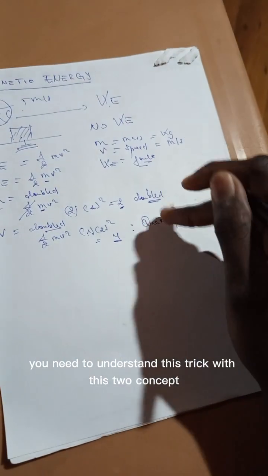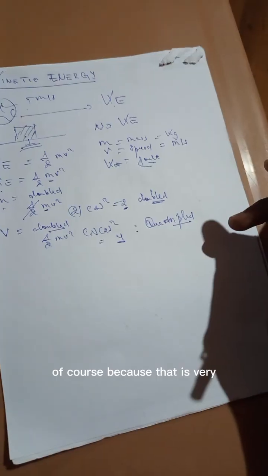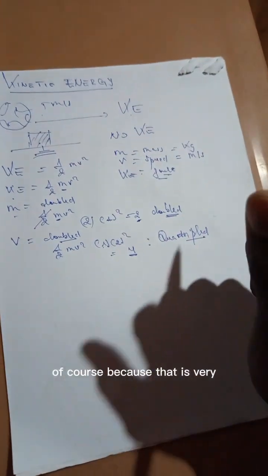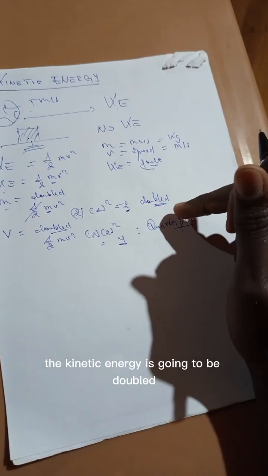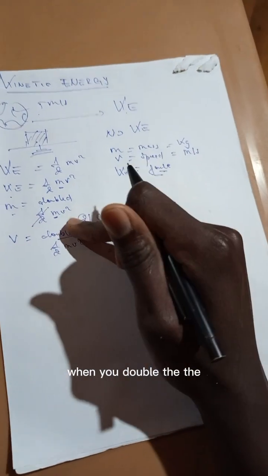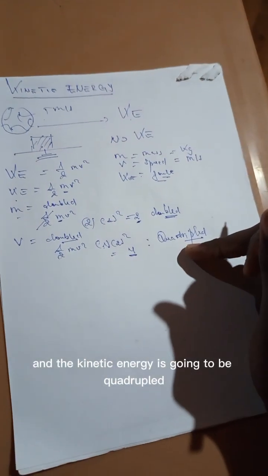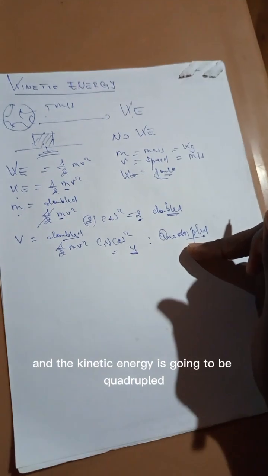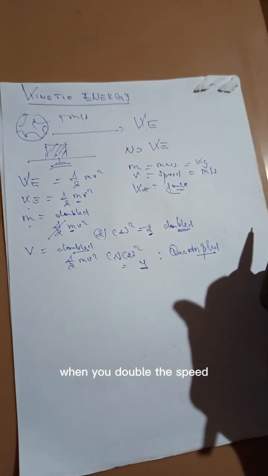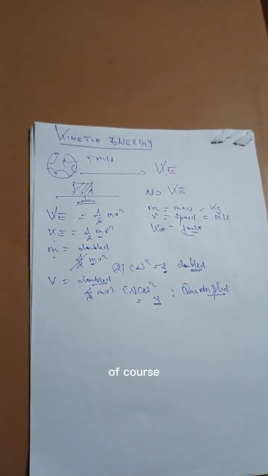You need to understand these two concepts, of course, because that is very interesting. The kinetic energy is going to be doubled when you double the mass of an object, and the kinetic energy is going to be quadrupled when you double the speed.